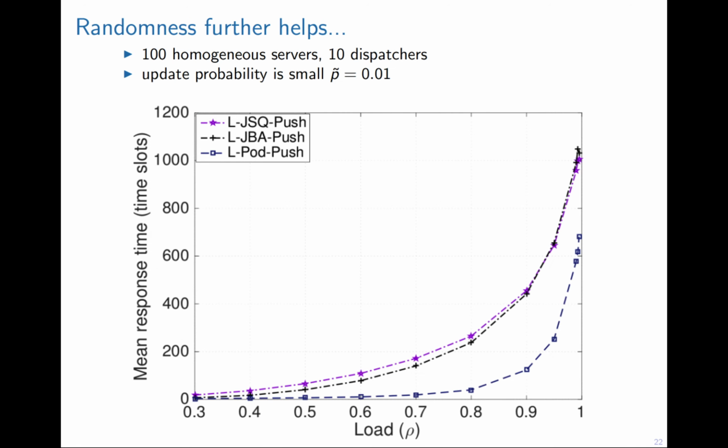On the other hand, all the AED policies have good performance. Randomness can further help. So we consider this extreme case where the updating probability is very small, so there is a long interval with no update. If we use local join-the-shortest-queue, it's still very deterministic. On the other hand, if we use local power-of-d, because of sampling, we have some introduced randomness, and this randomness can help us to obtain a better performance.